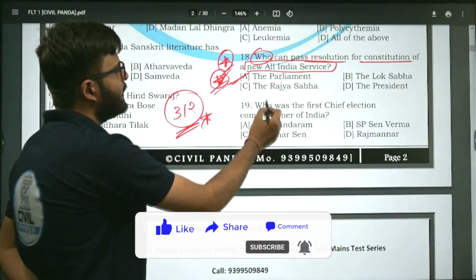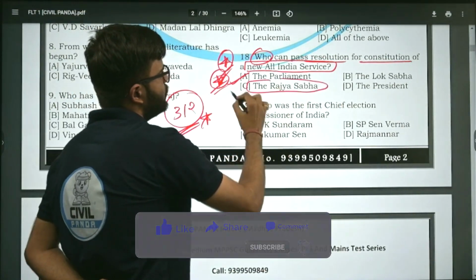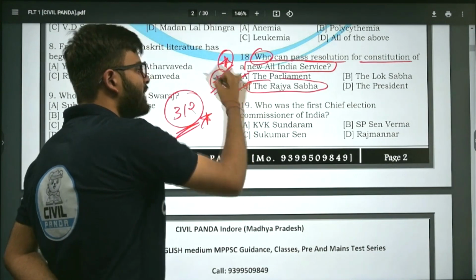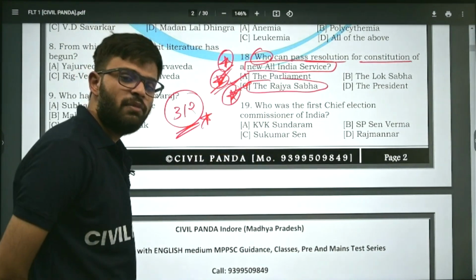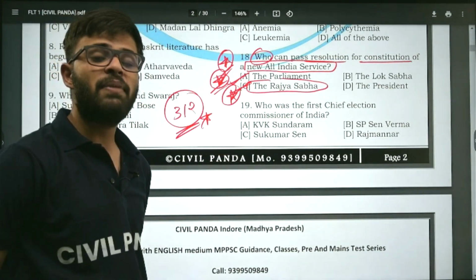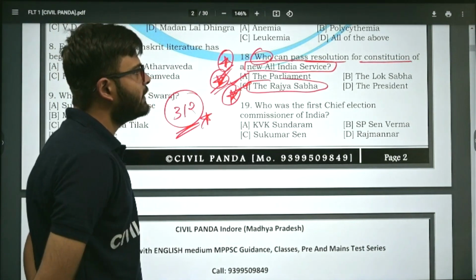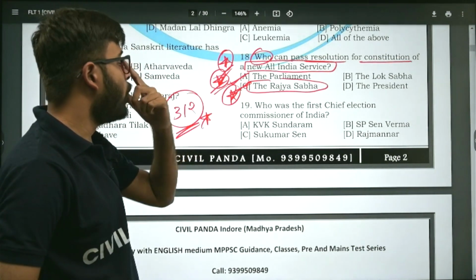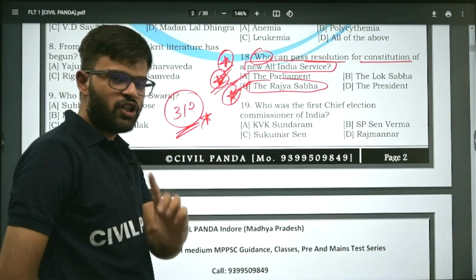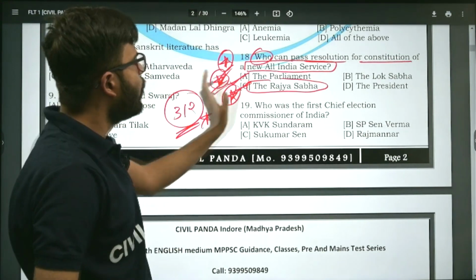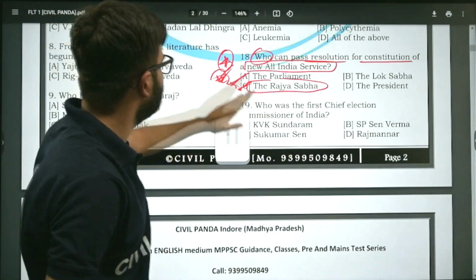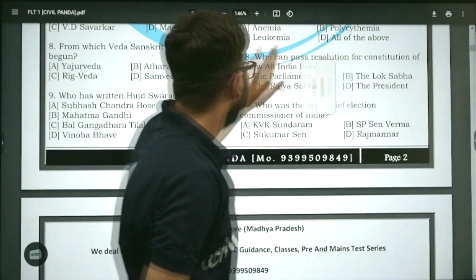Now, all right, Rajya Sabha passes a resolution, and the resolution must be supported by 2/3 of the members present and voting. Then the correct answer to this question is option C. If Rajya Sabha is in the options with Parliament, go with Rajya Sabha. Who can pass a resolution for the constitution of new All India Service? The answer is Rajya Sabha.